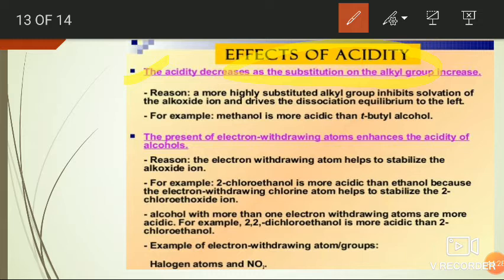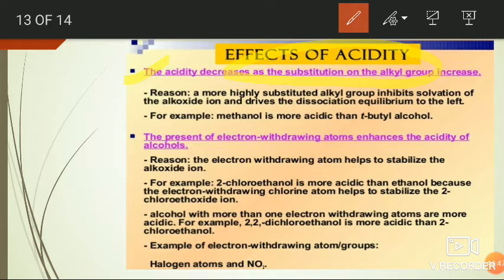If the number of alkyl groups or number of carbons increases in an alcohol or hydroxy compound, then the acidity of that particular alcohol decreases.